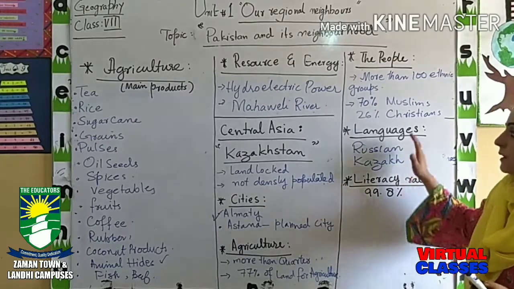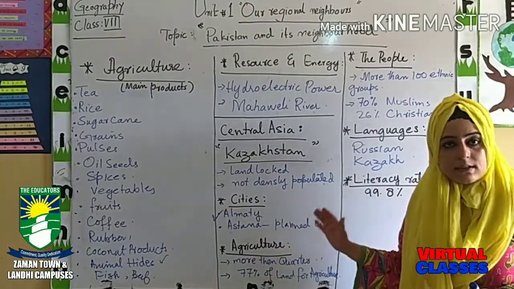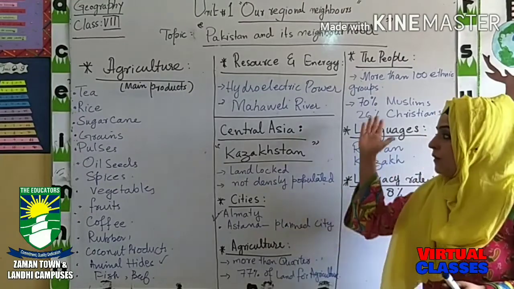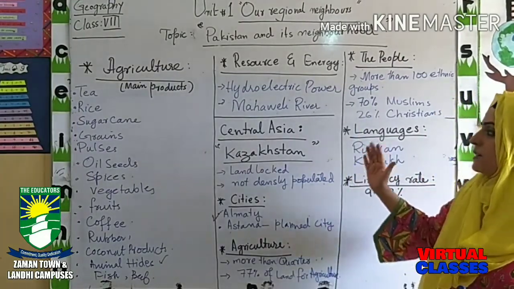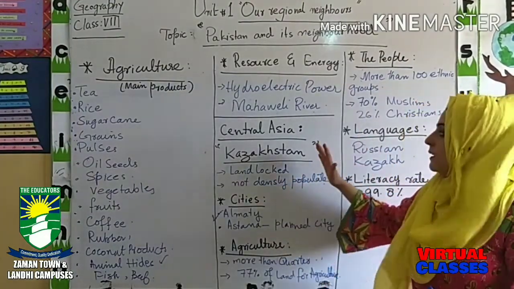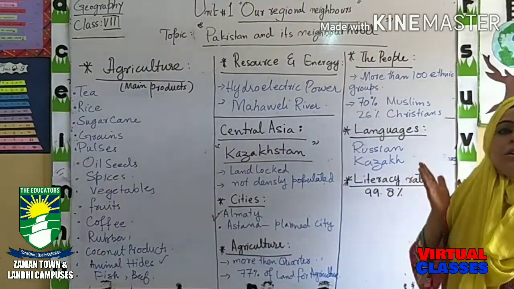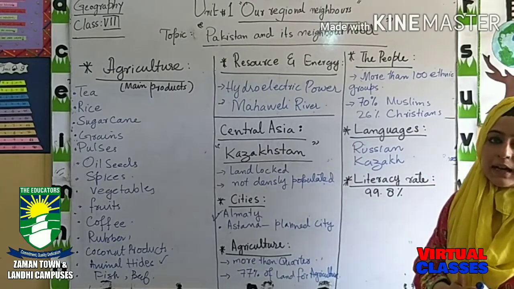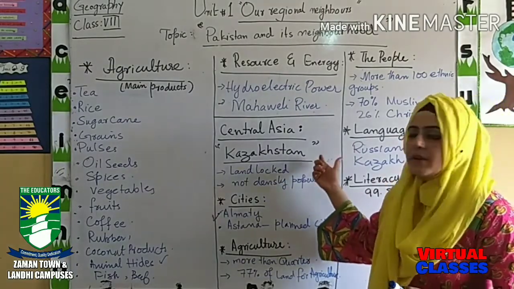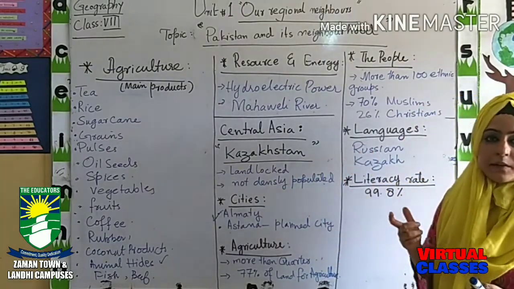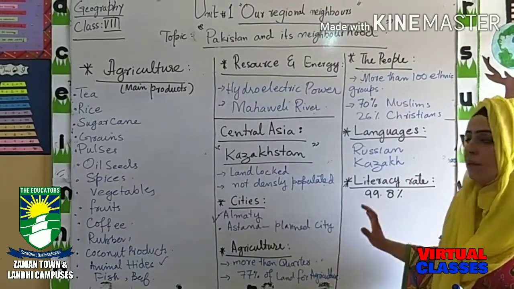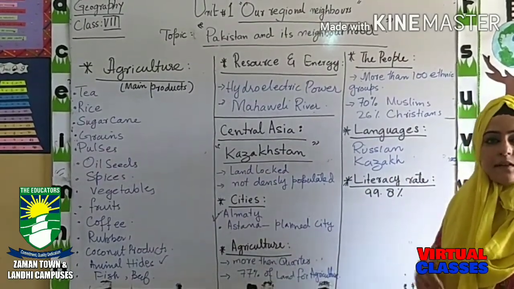So these were the things which we have discussed. First region was South Asia, second region is Central Asia here. In South Asia we have studied about Sri Lanka, and in Central Asia we have discussed Kazakhstan. So these were the main things which we had to discuss in this class.